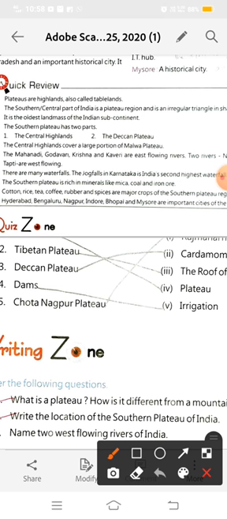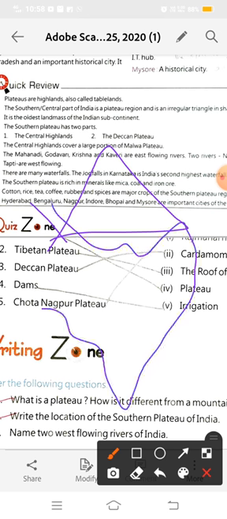What is the shape of the southern plateau of India? It has a triangular shape, but not a perfect triangle. It has an irregular triangular shape like this.